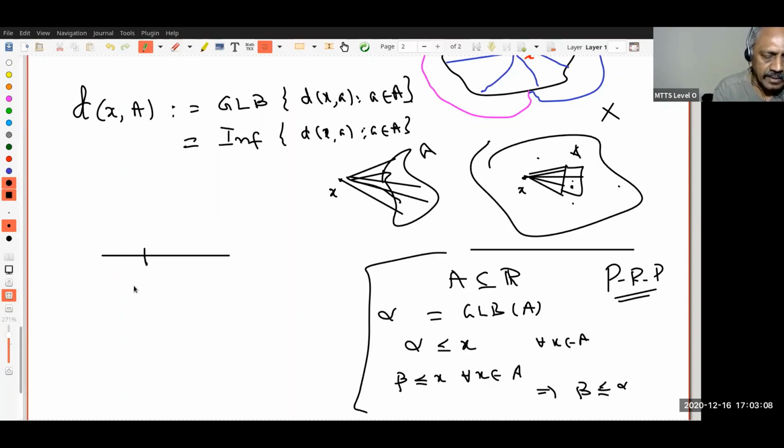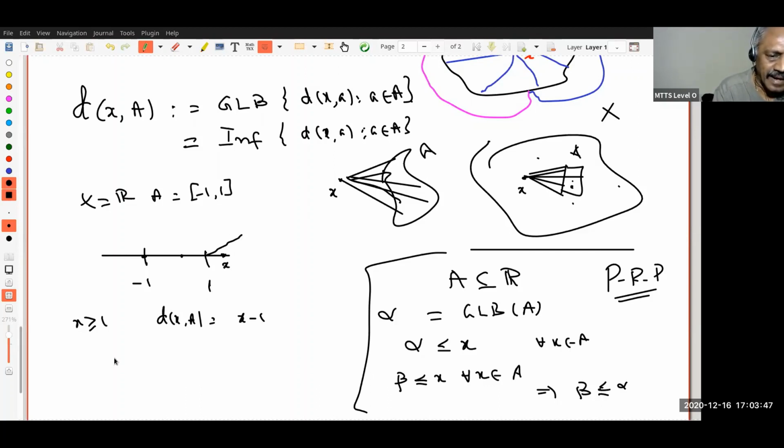Suppose I have the interval, let us say -1 to +1. My X equals R, A equals the closed interval -1 to +1. Now start with the X here. What is this? You look for all the distances. This X minus of -1, this will be the distance. You see that? This is the distance between X and A. If X is greater than or equal to 1, it is X minus 1. Do you see that?